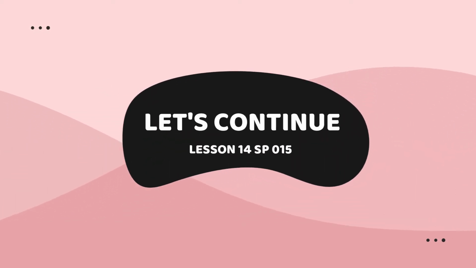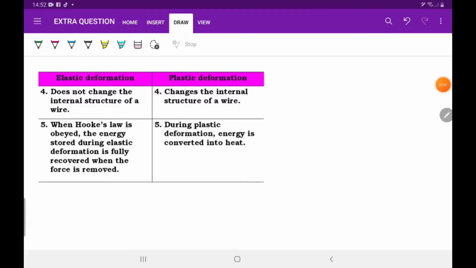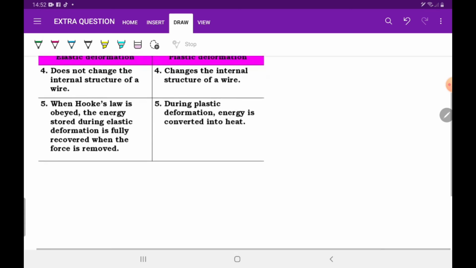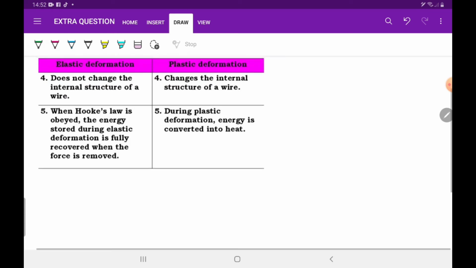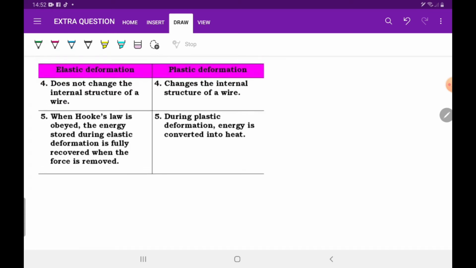Okay, now we continue with the fourth point. For elastic deformation, the internal structure of the wire does not change, but plastic deformation can change the internal structure of the wire. And the last one, for elastic deformation, when Hooke's law is obeyed, the energy stored during elastic deformation is fully recovered when the force is removed. But during plastic deformation, energy is converted into heat.